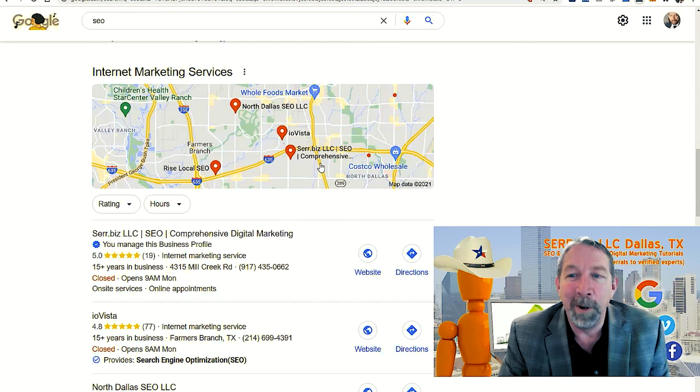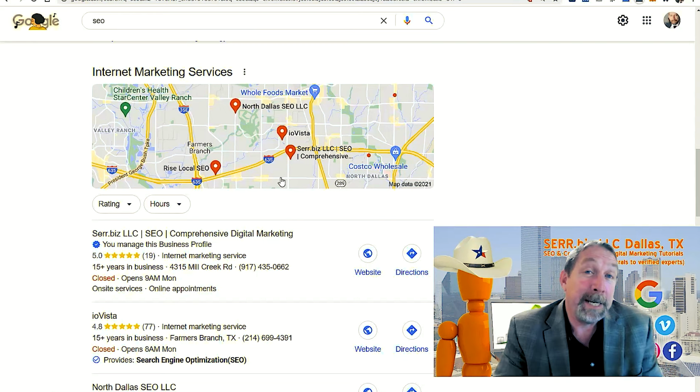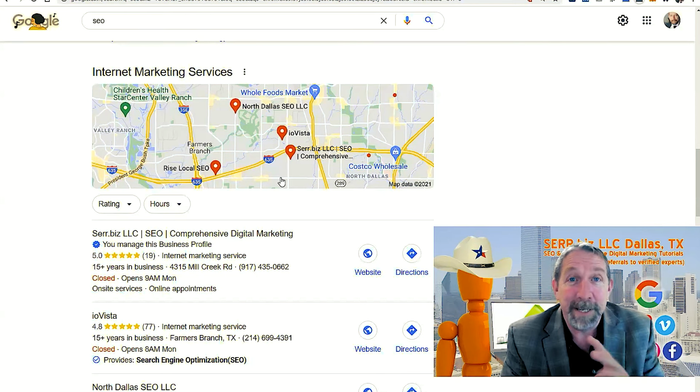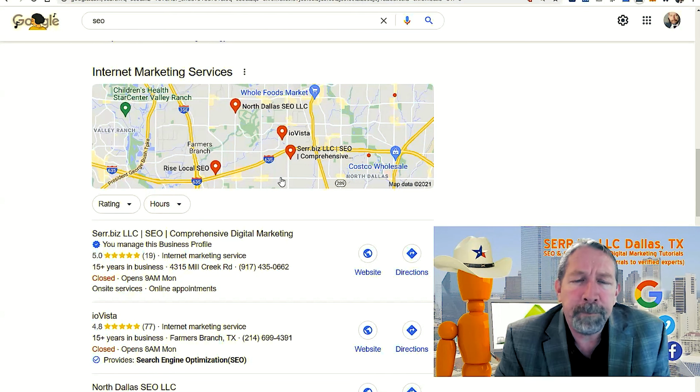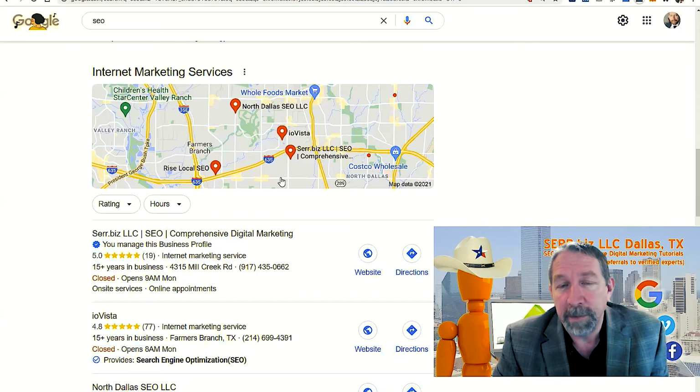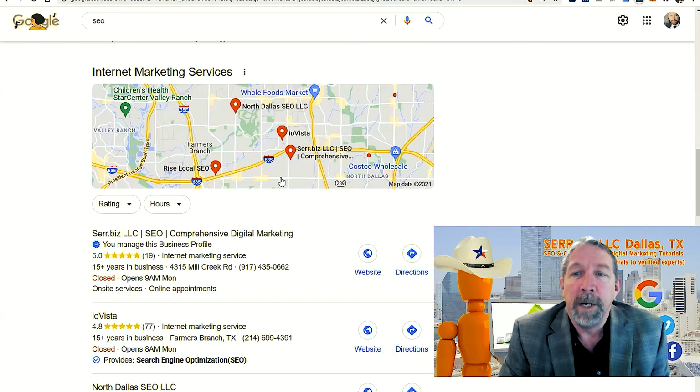Part of why we're probably showing up number one is because we're actually sitting at Serr.biz. We're sitting in the office searching and the IP and everything is matching up. But there are other terms that you can show up for if you do your optimization correctly. So part of your SEO is your Google Map listing.